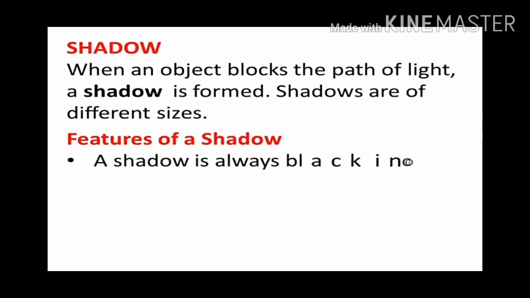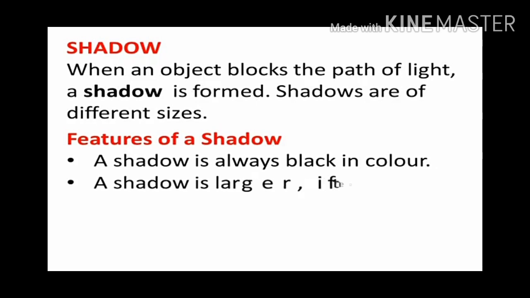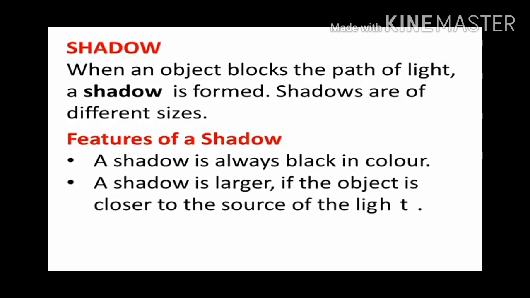Now we shall study the features of shadow. A shadow is always black in color. My dears, you might have played with these shadows. Have you ever observed white shadows, blue shadows, or pink shadows? No, there will not be any color shadows. There will always be black in color. Shadows are always black in color.